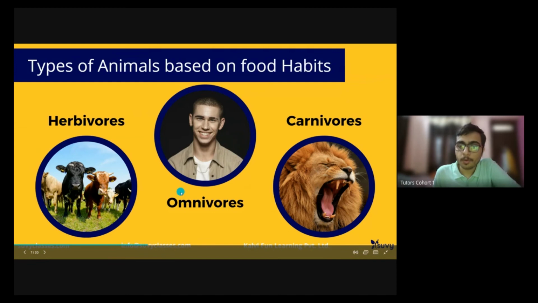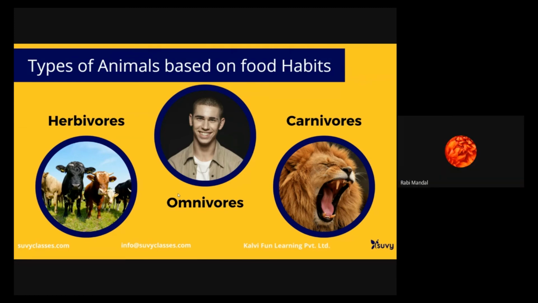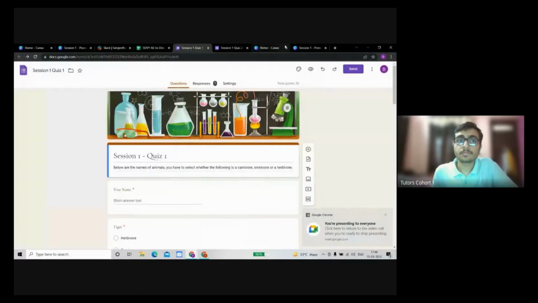Omnivores are the group of animals that have both vegetarian and non-vegetarian food, like human beings or dogs or cats, there are many. Okay, great. So I hope this concept is clear to you.